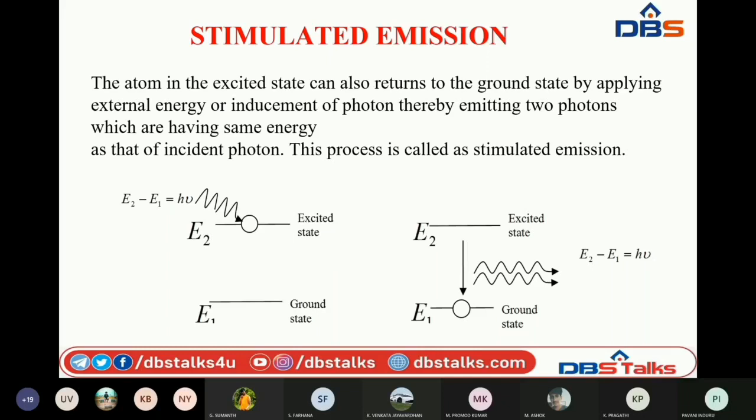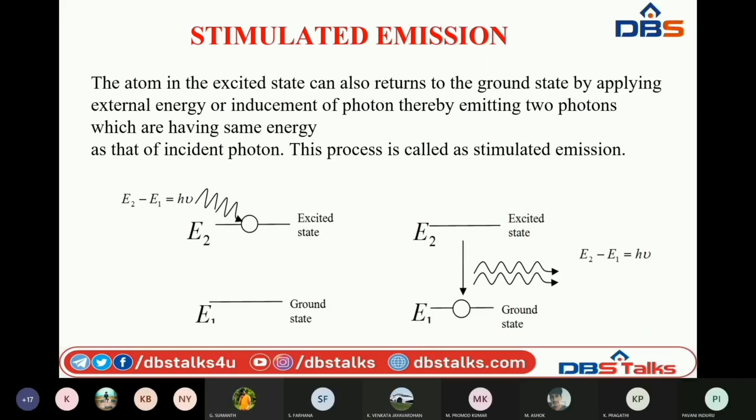Stimulated emission is the process where external energy is supplied to the atoms present in the higher energy states, and then they come back to the lower ground levels, emitting another photon which travels along with the photon we gave before. Now we have two photons. That means we have increased the number of photons in the process of stimulated emission.